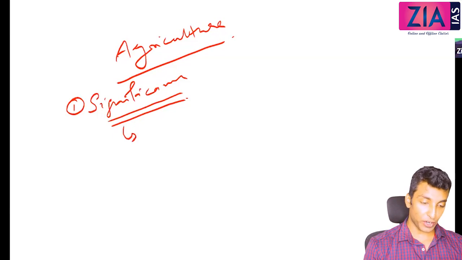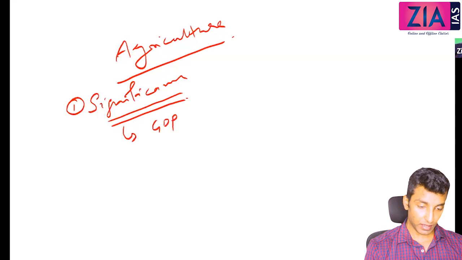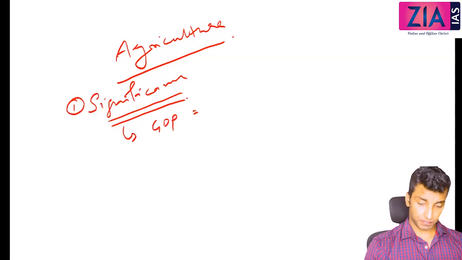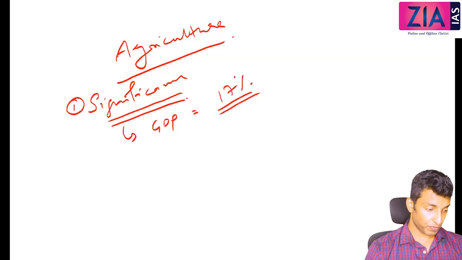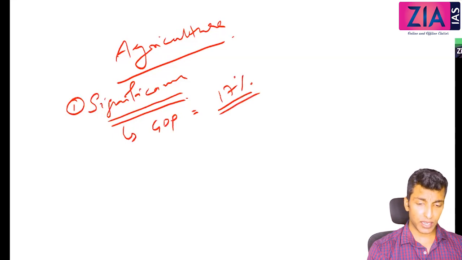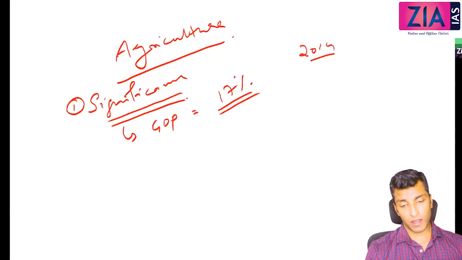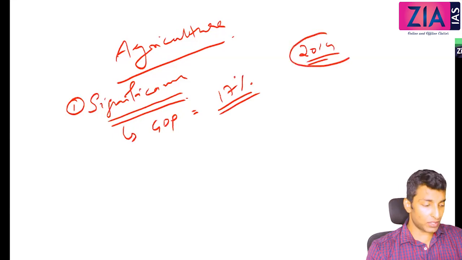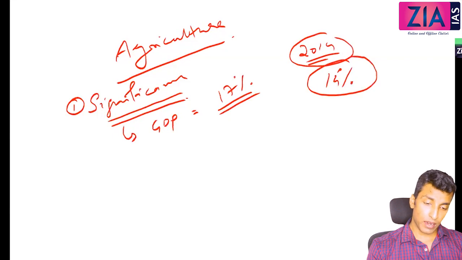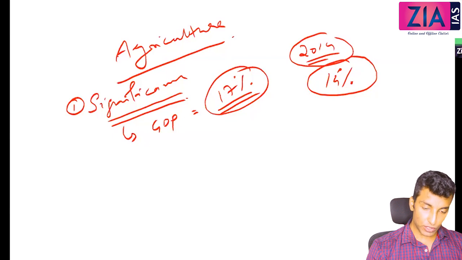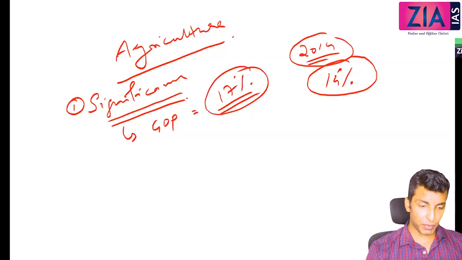So first is actually contribution in GDP. How much? Around 17%. 17%, yeah. Actually, if you see in 2013, 2014, 2015, during that time it was like 14%. Now it is 17%. So can I say it has increased? Contribution in GDP, increased or decreased?